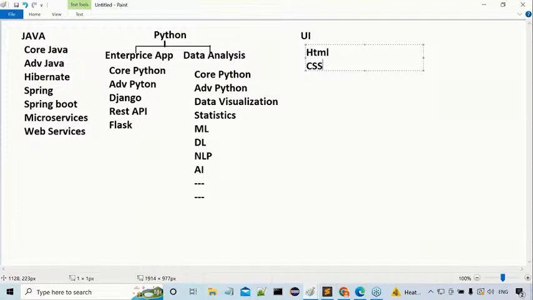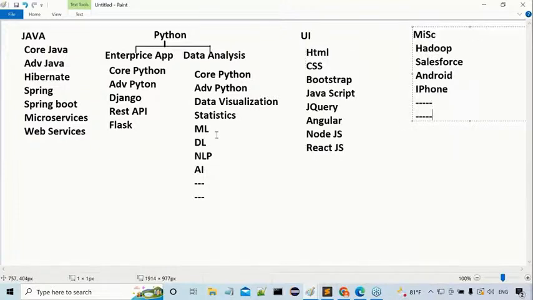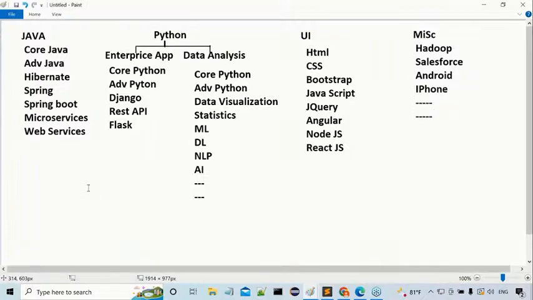After completion of this, on the data analysis side: core Python, advanced Python, data visualization tools like Matplotlib and Seaborn, and different tools are available. Strong statistics we require. Machine learning, deep learning, natural language processing, artificial intelligence, all these things. On the UI side, these many technologies we have to understand, and miscellaneous technologies like Hadoop, Salesforce, Android and iPhone, and so on. All the things exist here. All of you are getting the total stack I am telling now. Okay, fine. Let's come to this particular orientation.